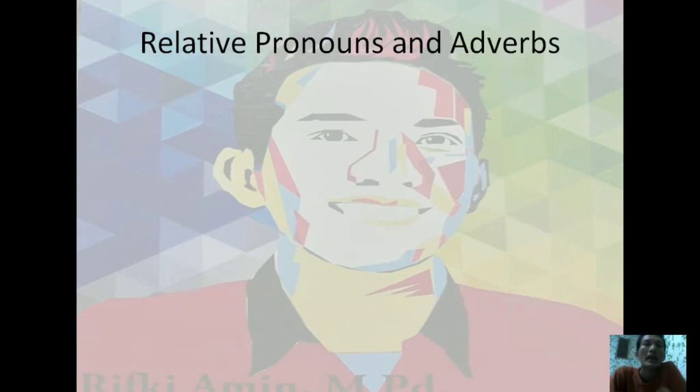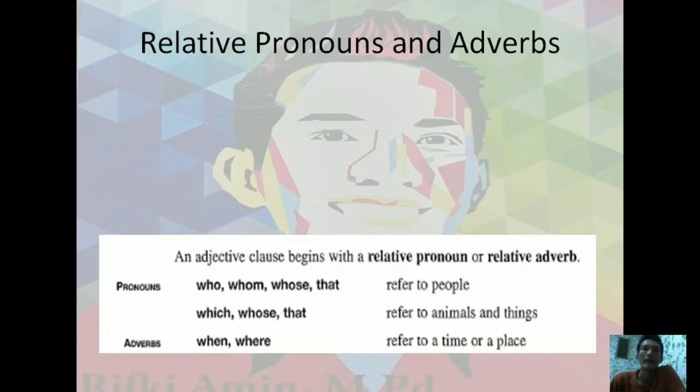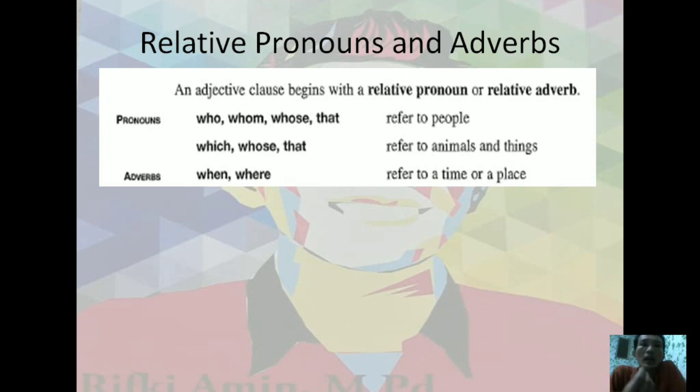Okay, first, relative pronouns and adverbs. An adjective clause begins with a relative pronoun or relative adverb. You know that the pronouns who, whom, whose, and that refer to people, and which, whose, and that refer to animals and things.